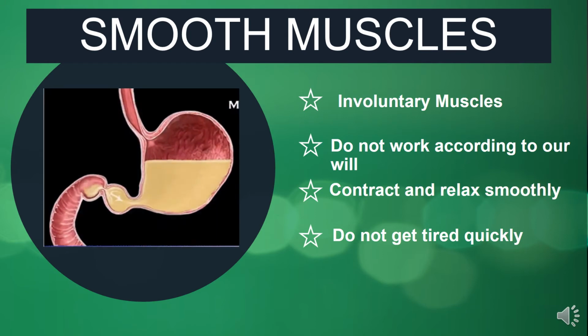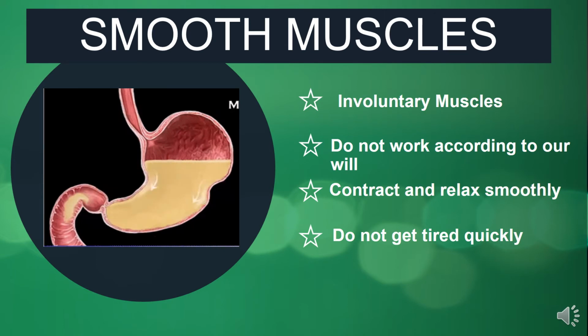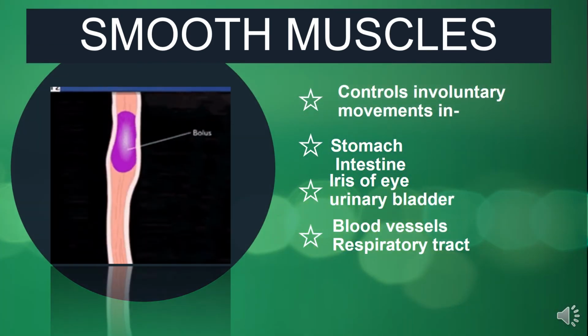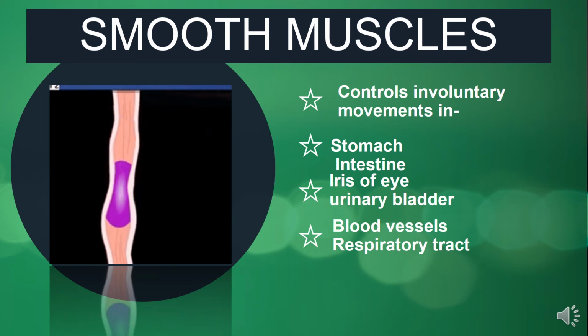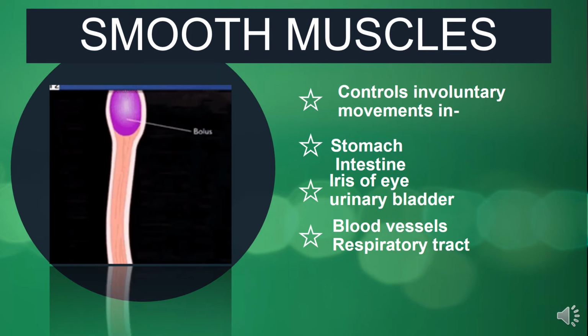Smooth muscles are actually a kind of involuntary muscles. That means they do not work according to our wish, and they contract and relax smoothly as compared to the skeletal muscles which contract and relax quite rapidly. These muscles contract smoothly, hence do not get tired easily. And this diagram shows the contraction of stomach muscles in order to push the food forward. So these muscles control all involuntary movements taking place in internal organs of our body except the heart.